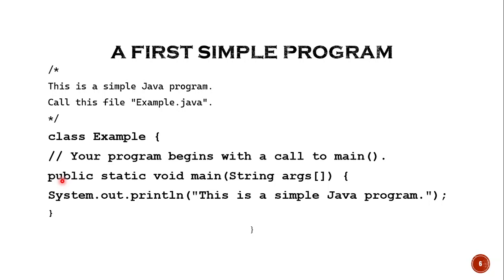Okay, don't worry about the whole details of the main method. You just remember that whenever you want to write a program, it should always start with the main method, main. Okay, next, void. The meaning of void is null. That means this main method is returning null. It is not returning anything.